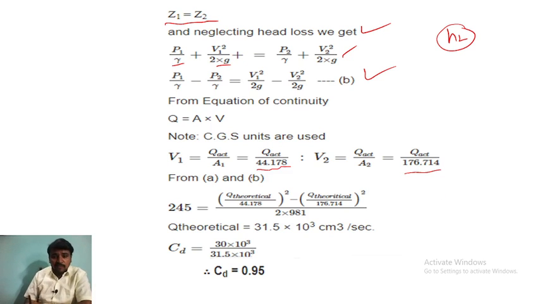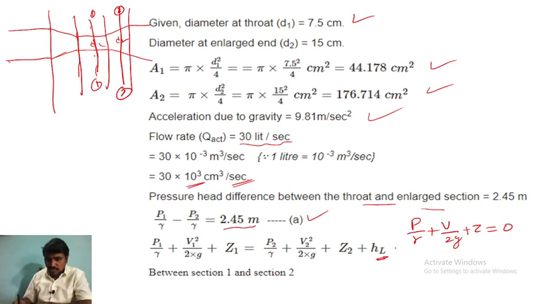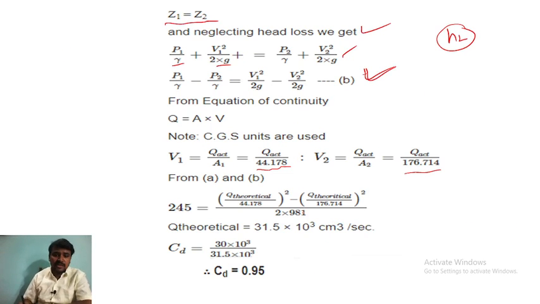So from equations A and B, when we equate them, it becomes like this: 245 equals Q theoretical by this one whole square minus Q theoretical by 176 whole square, divided by 2 into 981. So Q theoretical is equal to 31.5 into 10 raised to power 3 centimeter cube per second.